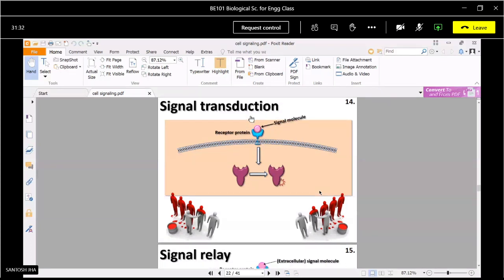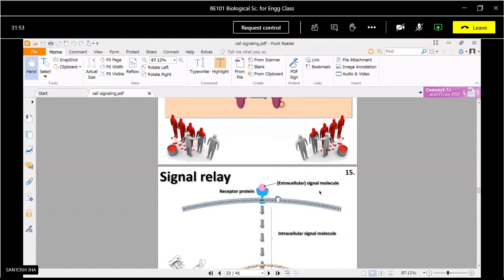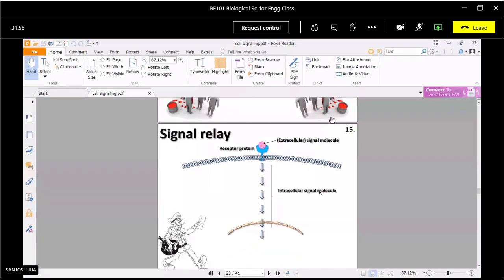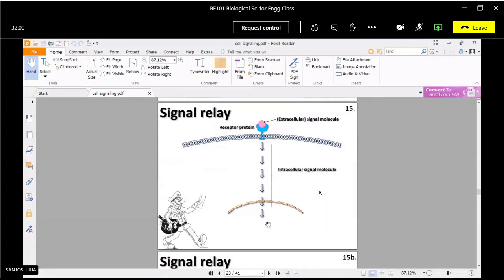This is almost the same signal communication diagram. The signal molecule binds with the receptor, then this signal gets transmitted and activates the proteins. This activation may happen in a number of ways. It may be due to phosphorylation, the attachment of a phosphate group to the protein molecules to activate them. This signal relay is the passing of the signal through a number of channels.